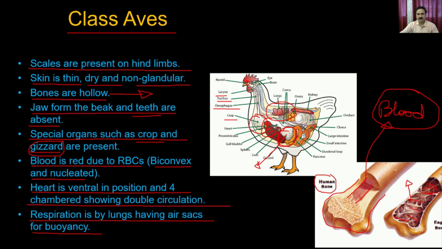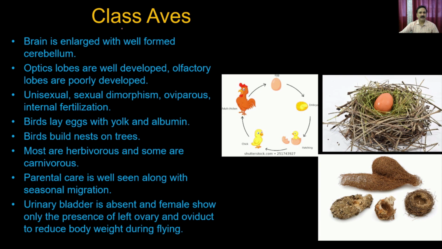It has a four-chambered heart, and it has the ovaries as well, and it has all sorts of glands for digestion like the pancreas, the duodenum, the small intestine, large intestine, and all that. The brain is enlarged and well developed, with a well formed cerebellum.